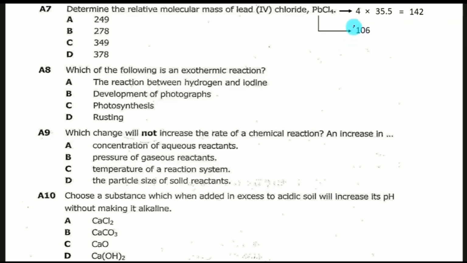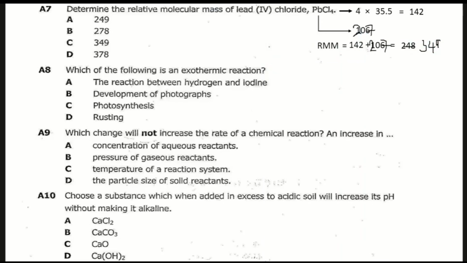I didn't even change it here when I was revising. It's supposed to be 207. Then you add this and this. So you say the relative formula mass is equal to 142 plus 207. When you add this, you are going to get 349.